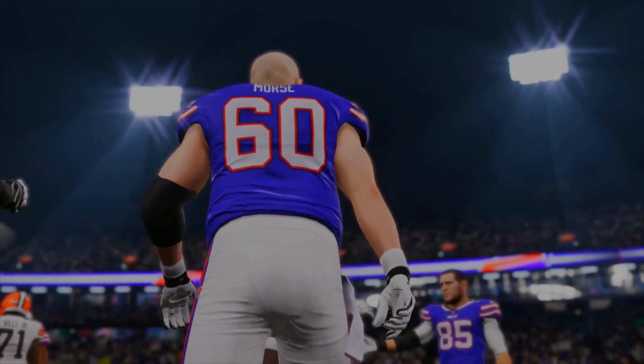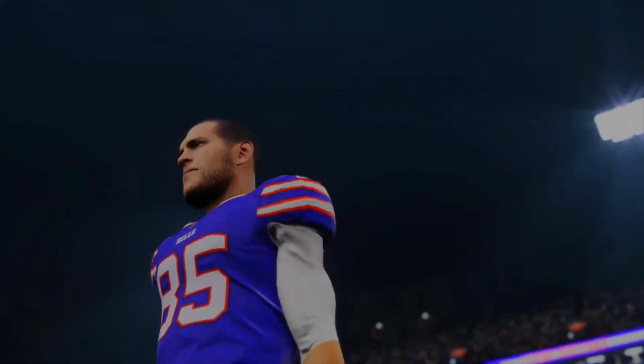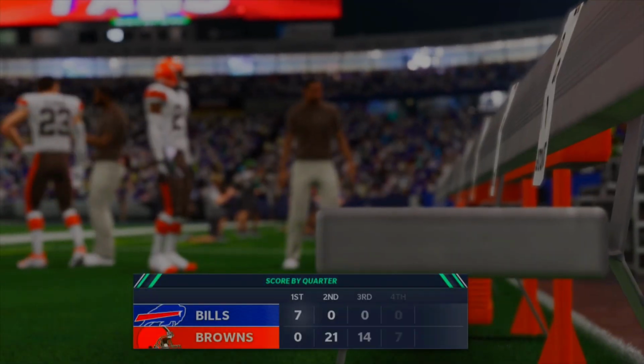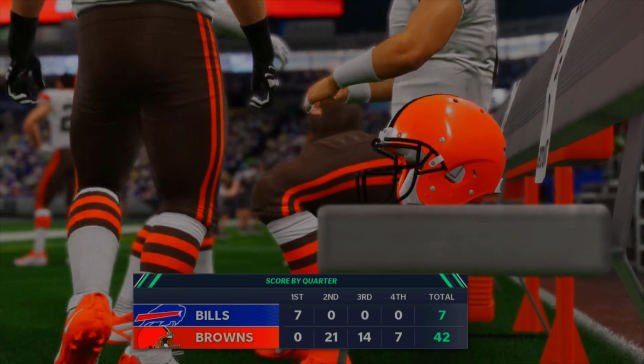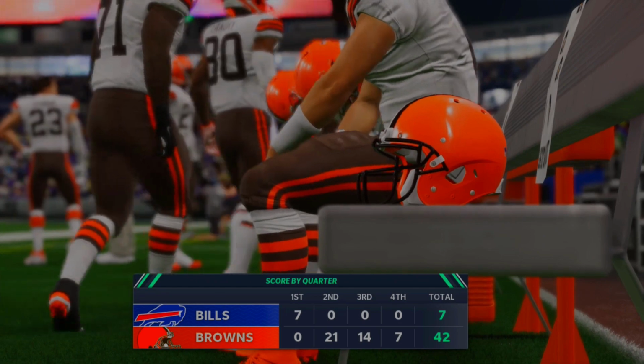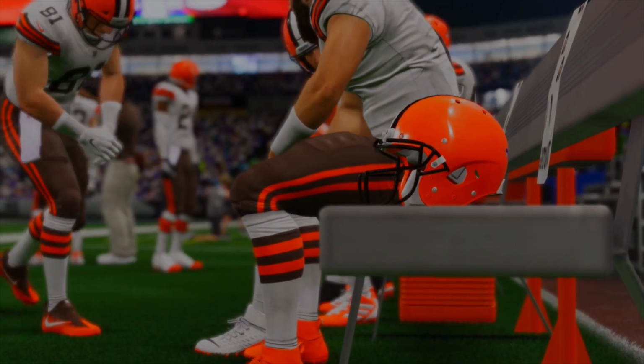And I believe the Browns, what are they? Number 16, number 17 seed? I don't know. They're up there, somewhere in that range. They put up 42 points and held the Bills to 7. 42-7 is the final score. I don't know what Baker Mayfield was on. Feeling dangerous, I guess. He woke up feeling dangerous, and that gives him the win, 42-7.